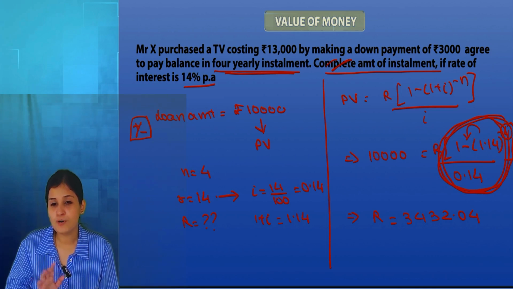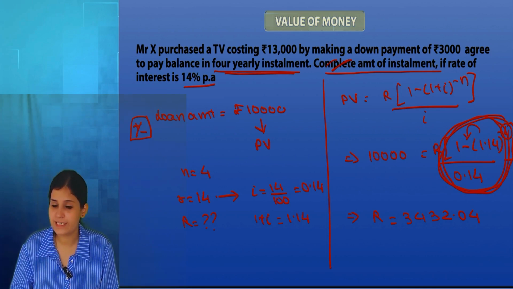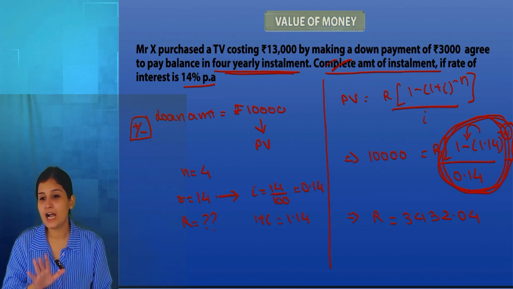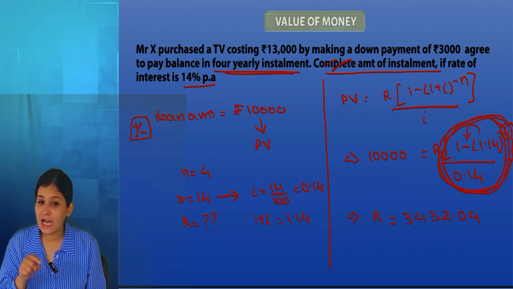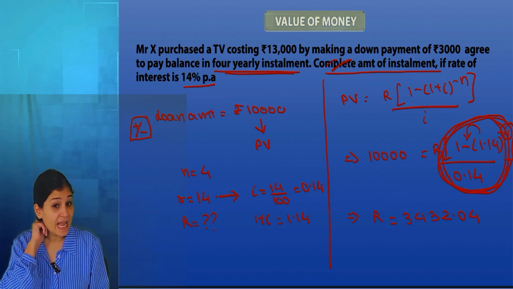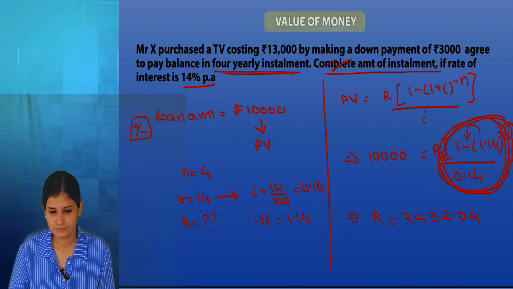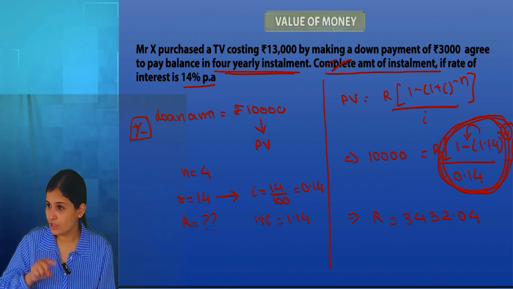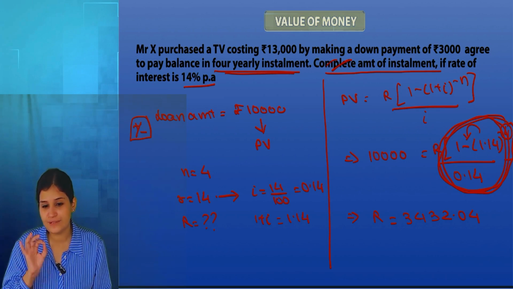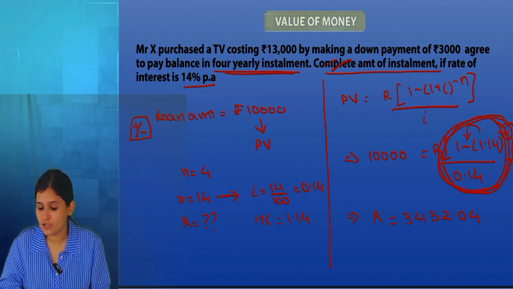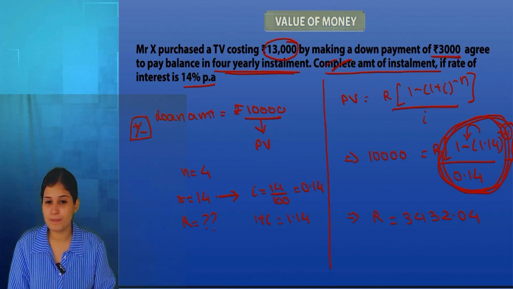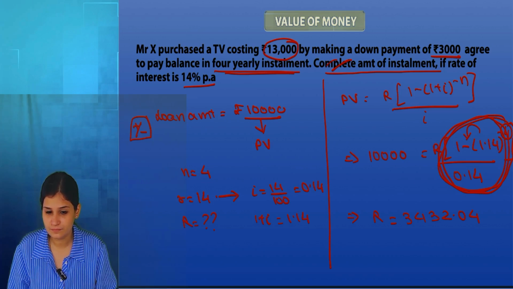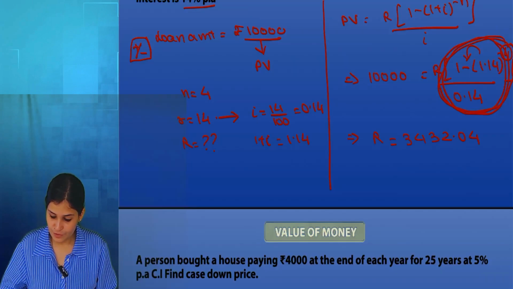Yes, ma'am. Suppose that loan amount comes out to be 60,000, for example. So, what is the cost of that TV? Down payment of rupees 3,000 and now I took a loan of rupees 60,000. So what is the actual cost of the TV? 63,000. Loan amount plus down payment. Cost of the TV is always loan amount plus down payment. Right now here also, this was the cost of the TV: 10,000 plus 3,000, loan amount plus the down payment 3,000. Yes or no? Yes, ma'am.